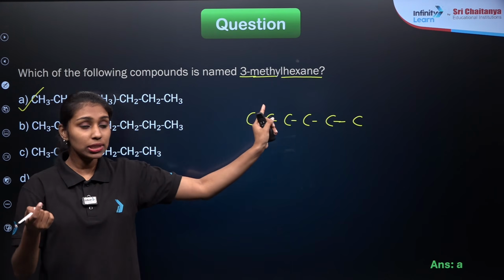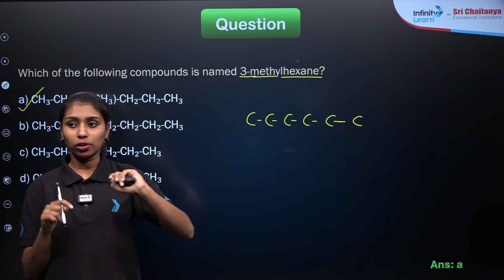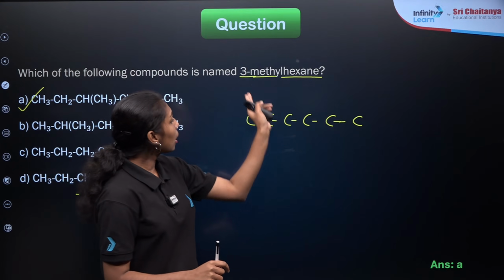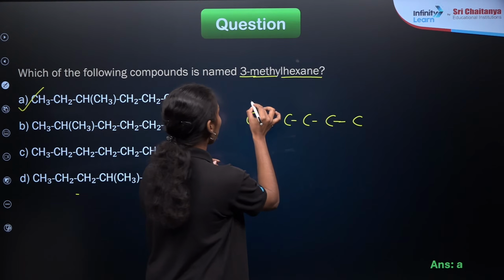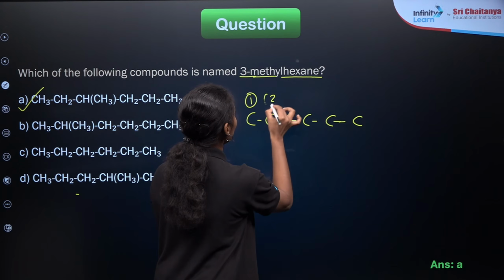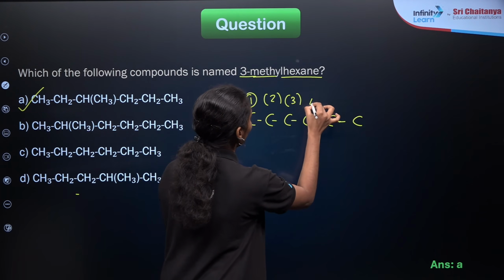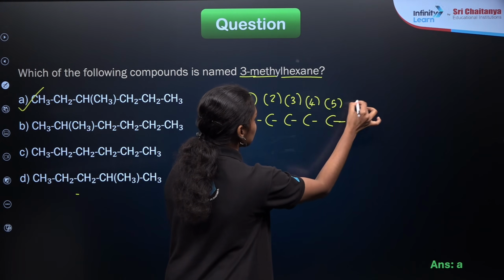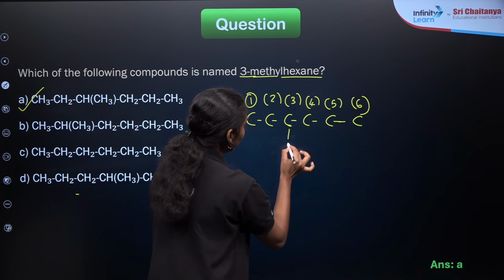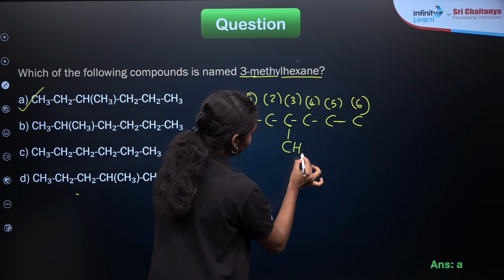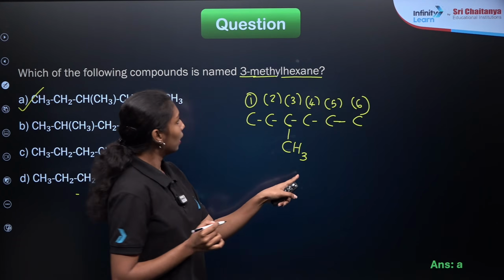This prefix stands for the substituent, which means that on the third carbon there is a branch of a methyl group. If I number from here, 1, 2, 3, 4, 5 and 6, on the third carbon there will be one branch of a methyl group. Methyl group can be represented as CH3, right?